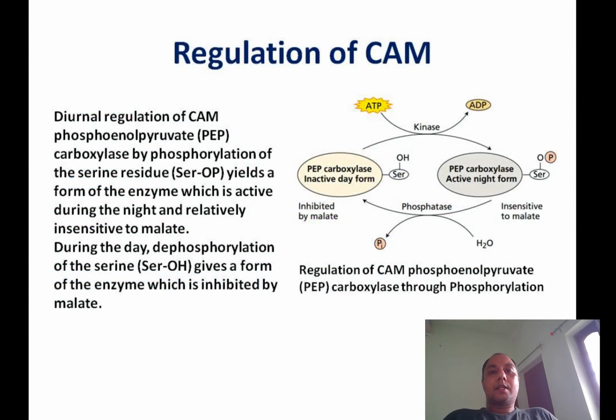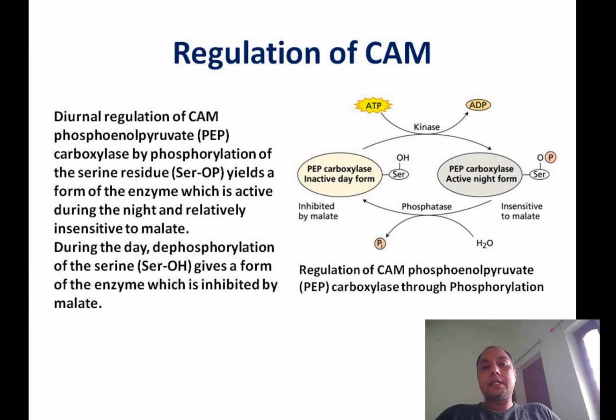Now we are going to consider the regulation of CAM plants. The most important enzyme is the primary carboxylation enzyme, PEP carboxylase. This PEP carboxylase is inhibited by a high concentration of malate. So what we need to consider is phosphorylation. If it is phosphorylated, it becomes active, and that phosphorylated form is insensitive to malate.